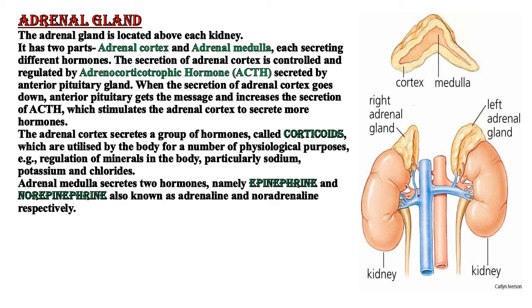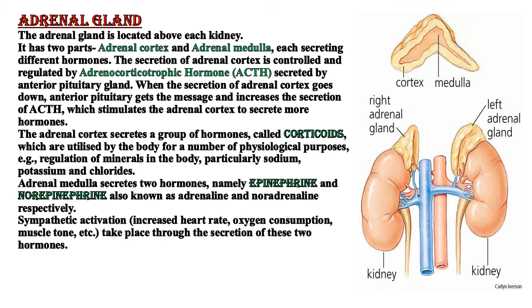Next, we have the adrenal medulla, which secretes again two hormones, namely epinephrine and norepinephrine. And epinephrine and norepinephrine are also known as adrenaline and noradrenaline. Now here we can see sympathetic activation, for instance increased heart rate, oxygen consumption, metabolic rate, muscle tone, etc. This takes place through the secretion of these two hormones.